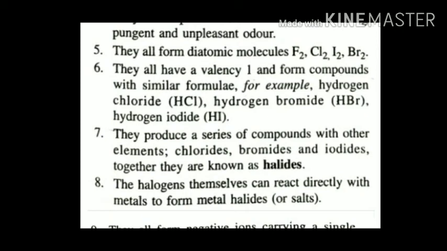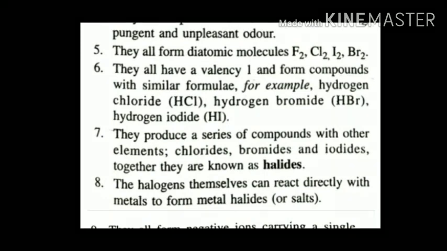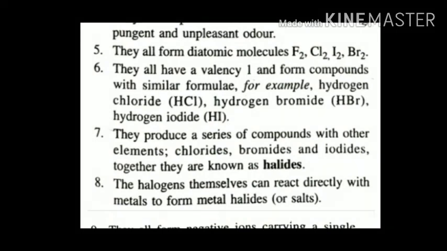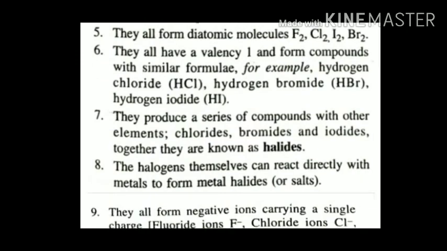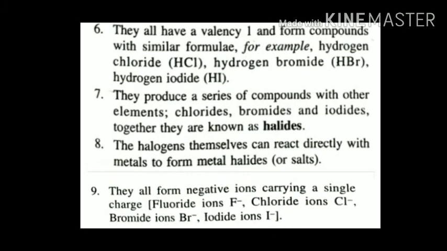Now different elements can combine with these halogens in order to form compounds of chlorides, bromides and iodides, and all these compounds are together known as halides because these elements are in the halogen group. The halogens themselves can react directly with metals to form metal halides or salts, and that is the reason they are known as salt generators or halogens.